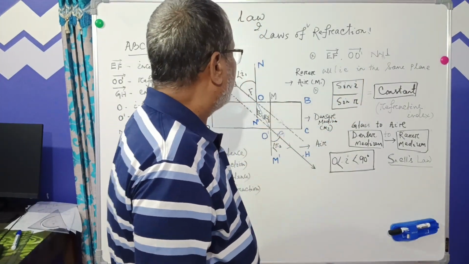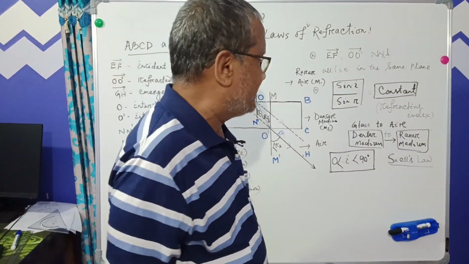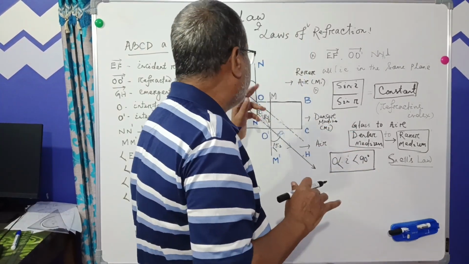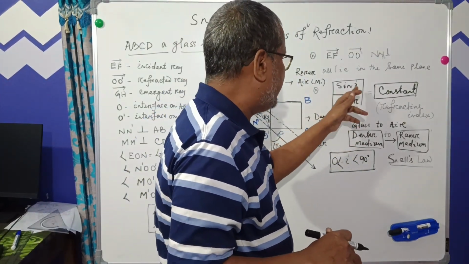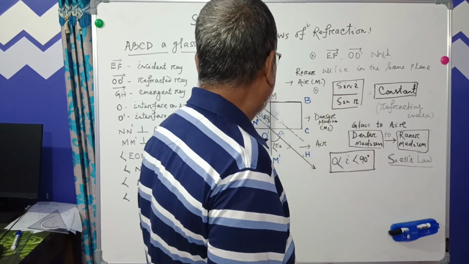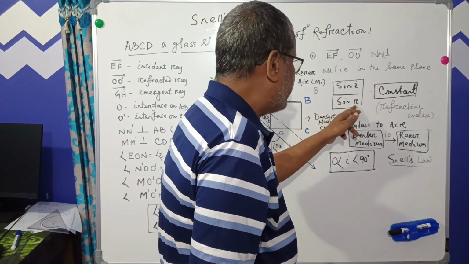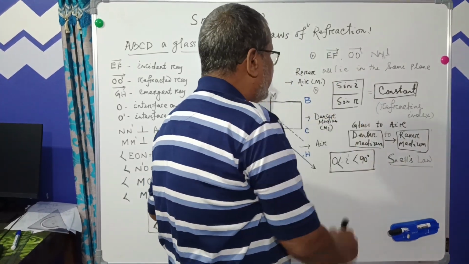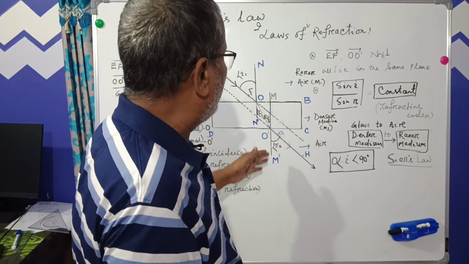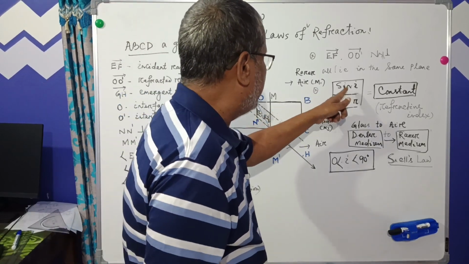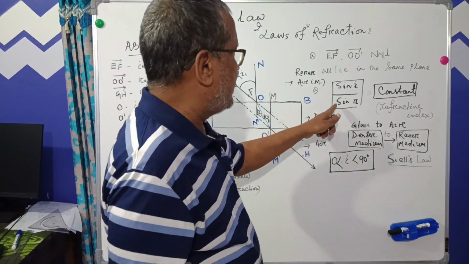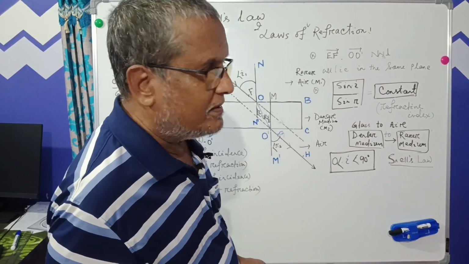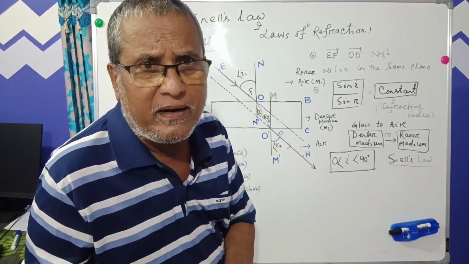The second law refers to Snell's law. What is that? The ratio of sin of angle of incidence and sin of angle of refraction, their comparison, the ratio of sin I, angle of incidence, and sin R, angle of refraction, is always a constant for a given pair of media.